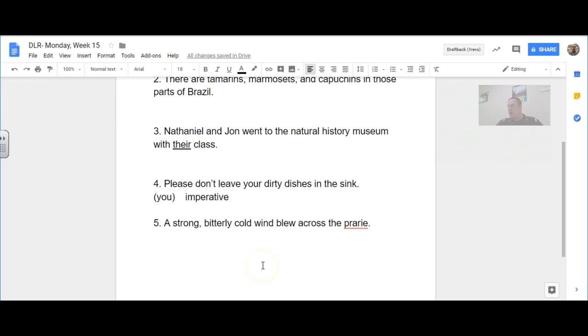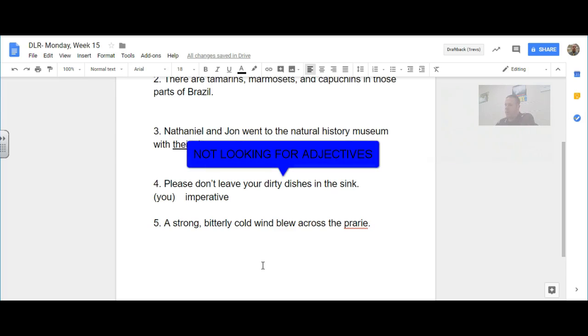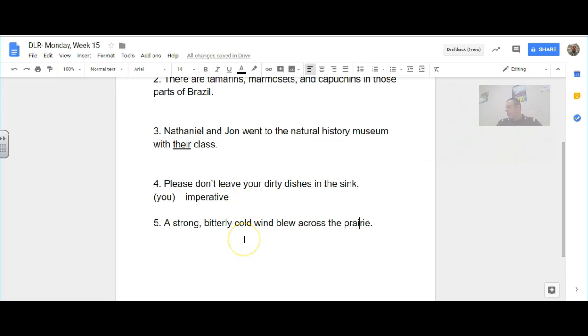Number five, "A strong, bitterly cold wind blew across the prairie." And I need to go back here in my book. I believe we were looking for adjectives. Let me find my Monday, week 15. All right, and I had that way messed up. We were looking for: circle the simple subject and underline the complete subject. So we want to start with our complete subject. "A strong, bitterly cold wind blew across the prairie." You notice I fixed my spelling mistake here on prairie too.